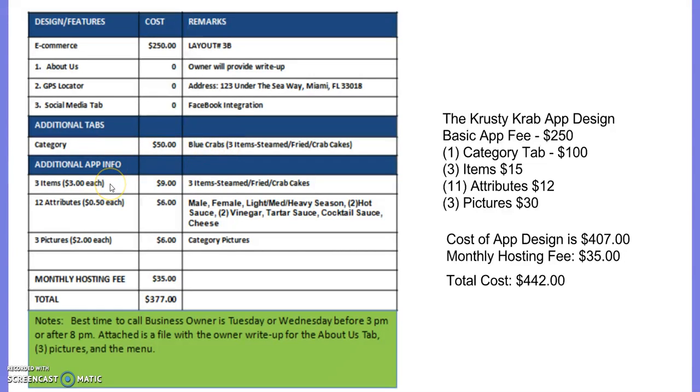And then we're going to have additional app information. They again have 3 items, which is steamed, fried, and crab cakes. 12 attributes at 50 cents each, that's $6. 3 pictures at $2 each is $6. The monthly hosting fee is $35, and the total amount is $377. Now, I want you guys to do the math and tell me if that's correct.